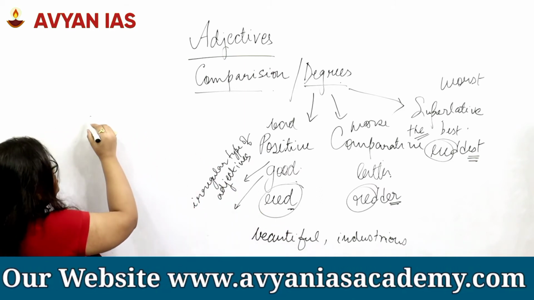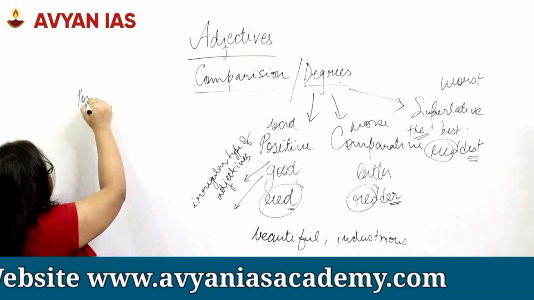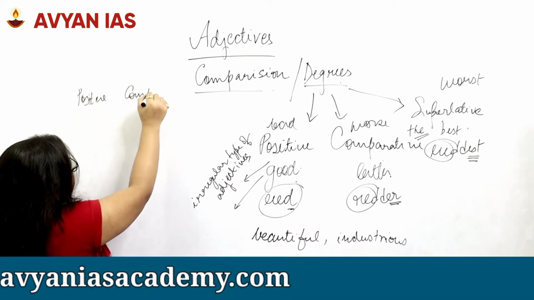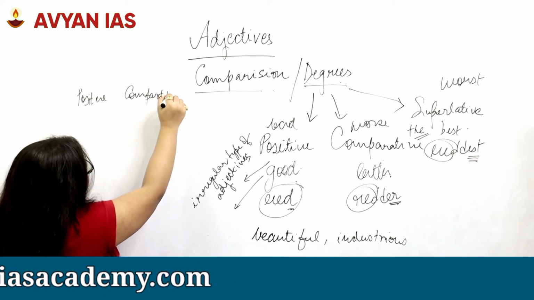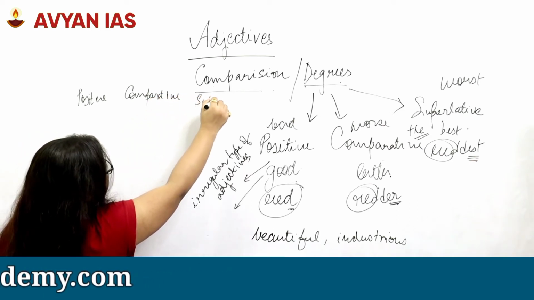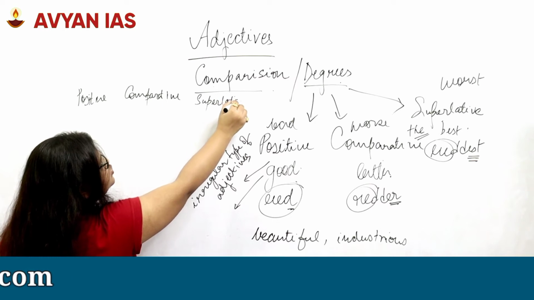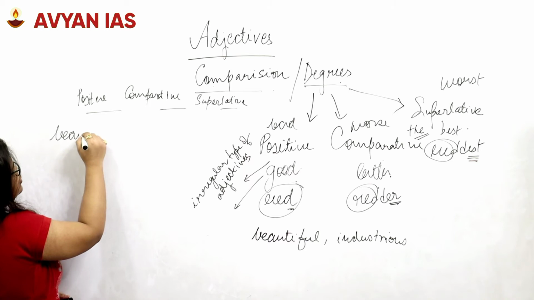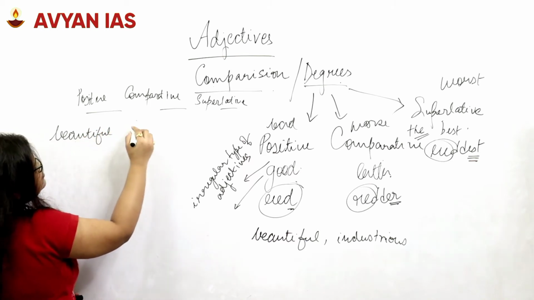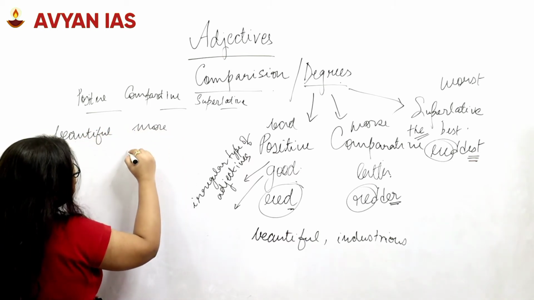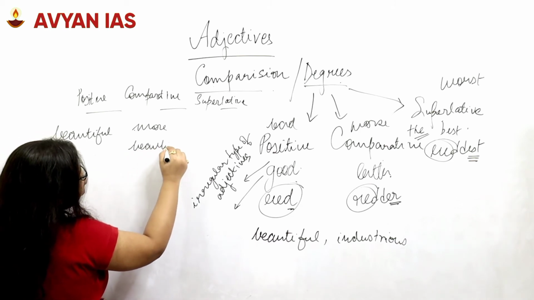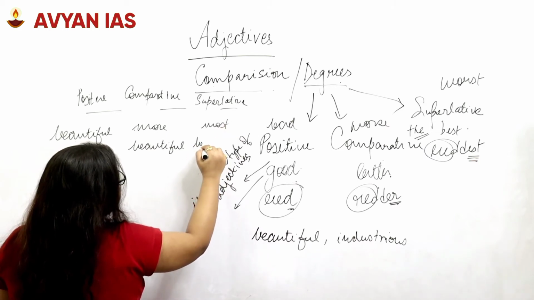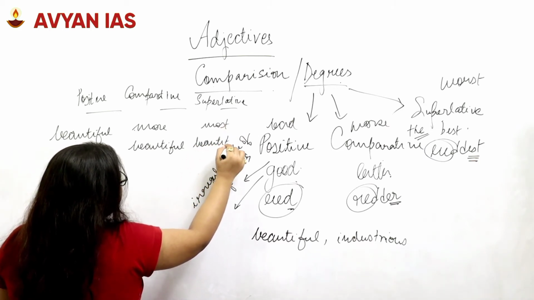What we do for these words, for the positive, comparative and superlative, is this: if the word is beautiful, it becomes more beautiful, and the superlative degree becomes most beautiful, right?